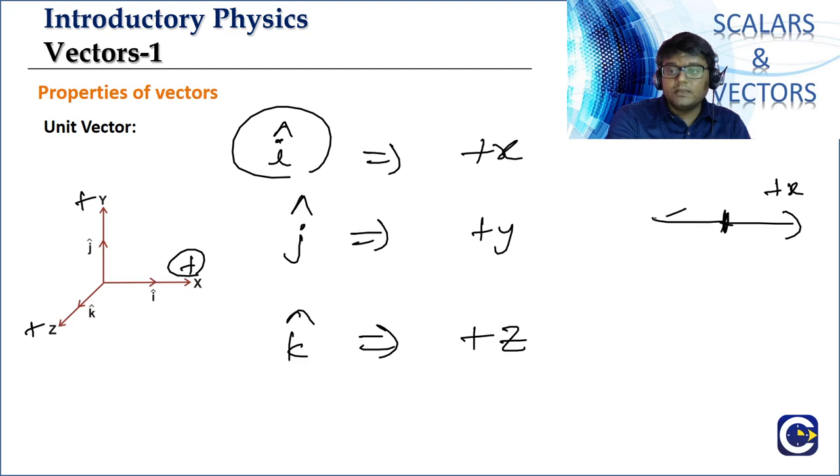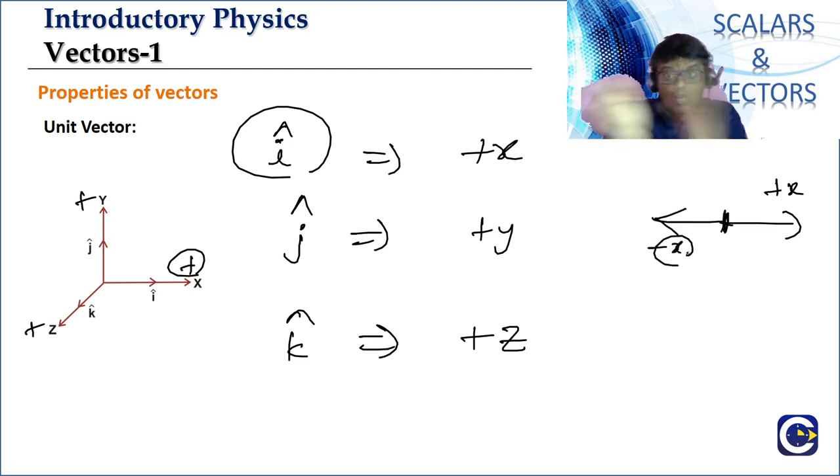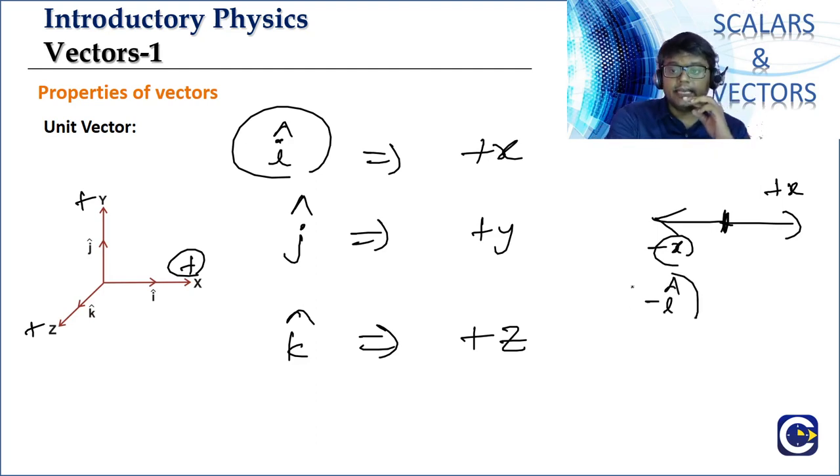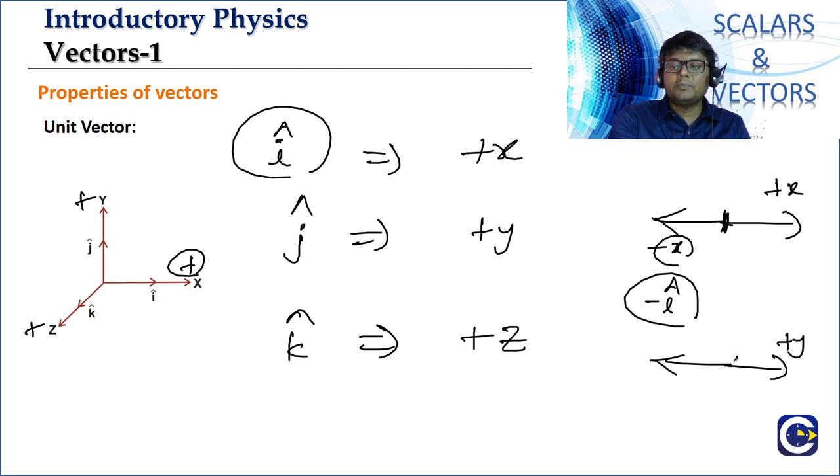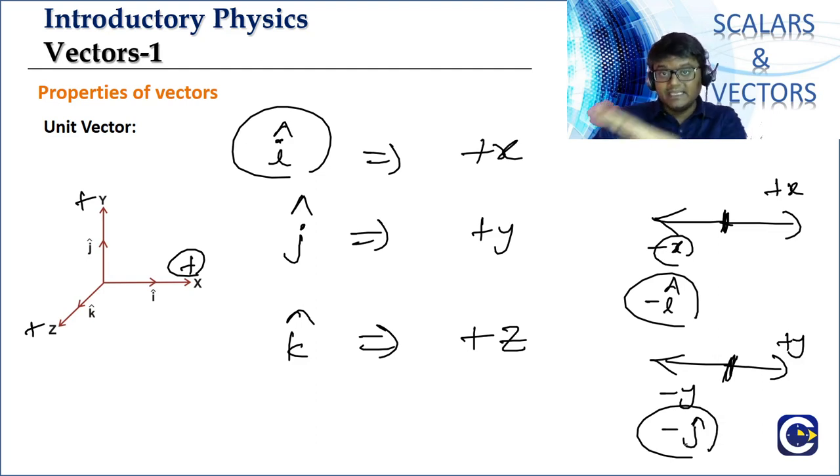Now, this is the positive x direction. This is the origin. Negative x means exactly opposite. So the unit vector along the negative x-axis will be minus i cap. It will be exactly the negative of the i cap vector. Positive y, opposite will be negative y. The unit vector along the negative y direction will be minus j. So j cap is one length in the positive y direction. What will be one length along the negative y direction? Exactly minus j.